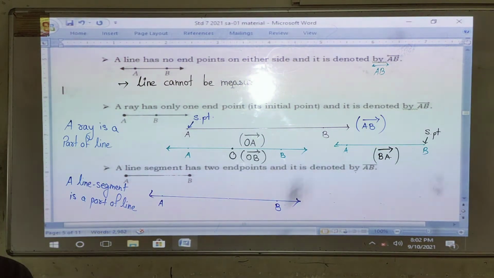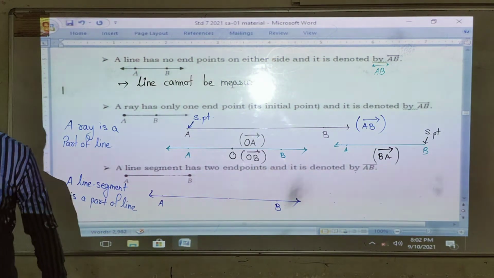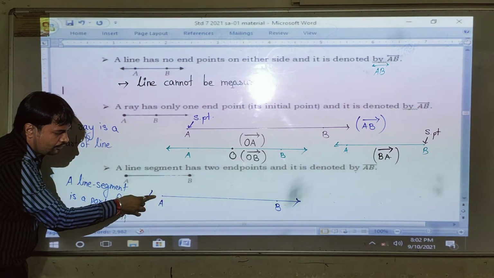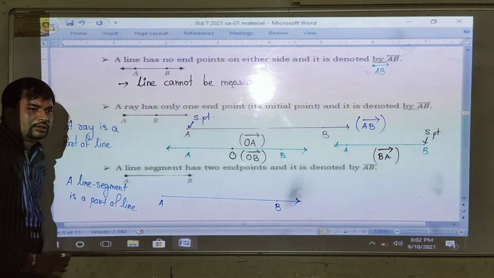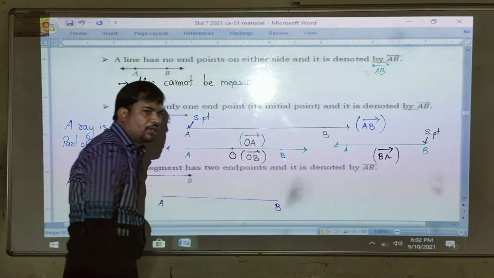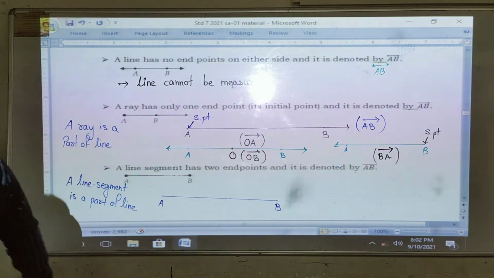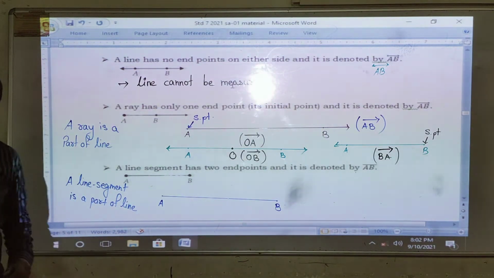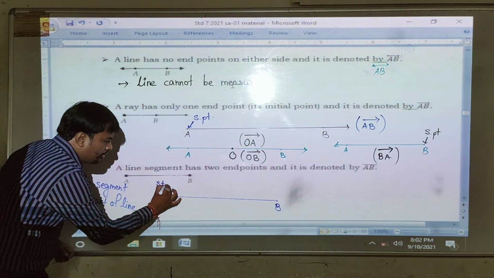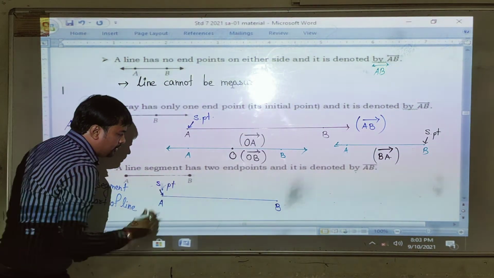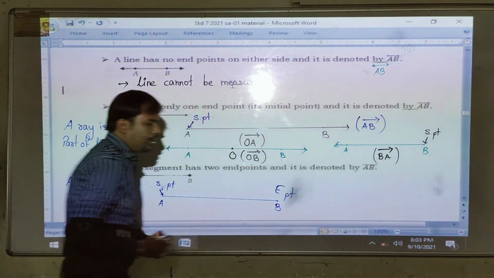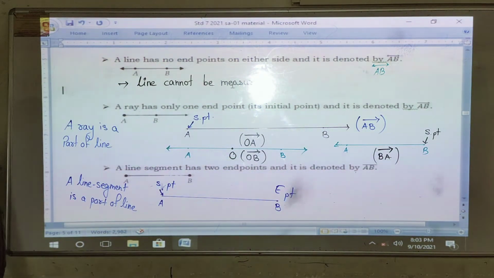Can you identify it? What will you remove? Arrows, from the left hand side and from the right hand side. So what will it form? A line segment. Here is your starting point, and this one will be your ending point.